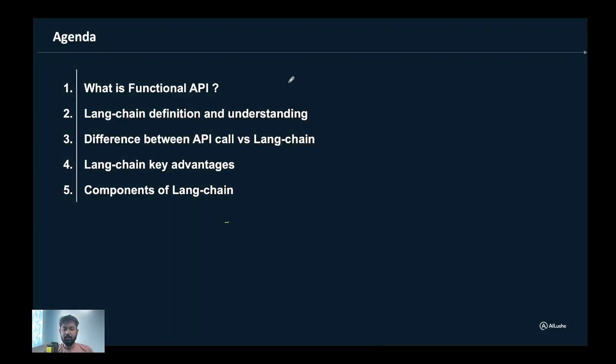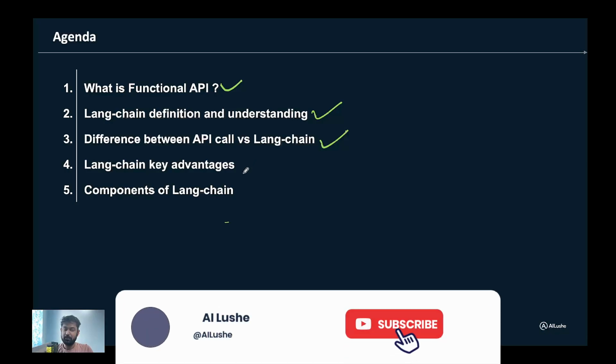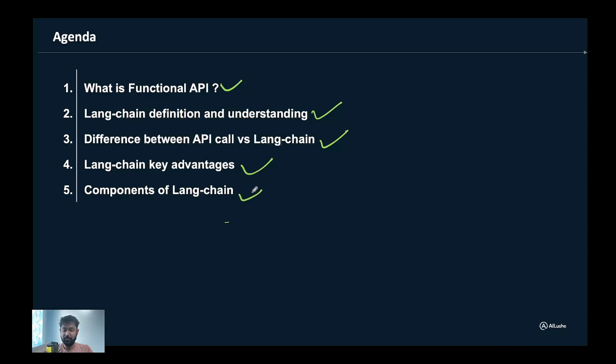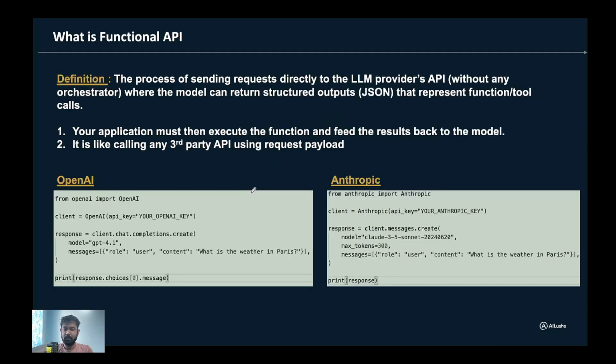So here, agenda-wise, we're going to touch upon the functional API first. Then we will understand the LangChain definition. We also discuss the difference between an API call and a LangChain call. Then finally the key advantages, why we chose LangChain and how beneficial it is. And finally we discuss the components of LangChain, right? So these are the pieces there will be. Coming to the functional API, let's first understand what you mean by functional API, right?